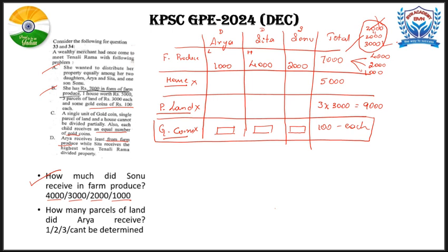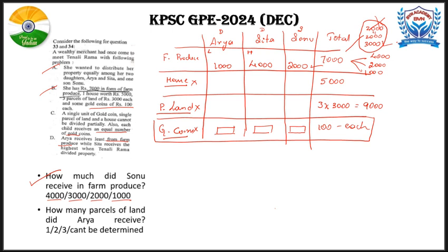That is, farm produce must be divided as lowest, highest and between the two. So this is ensured. So this is how we have to divide the farm produce among these three children. Now 1,000, 4,000 and 2,000, that is taken care of. Now come back to the house.